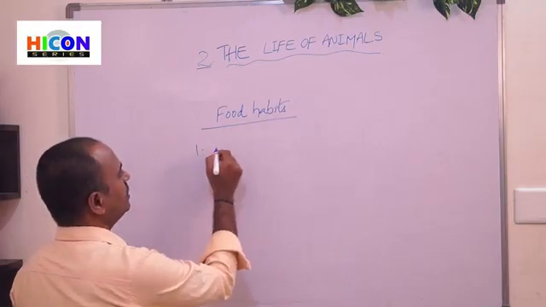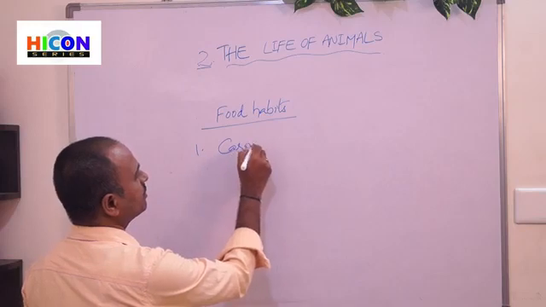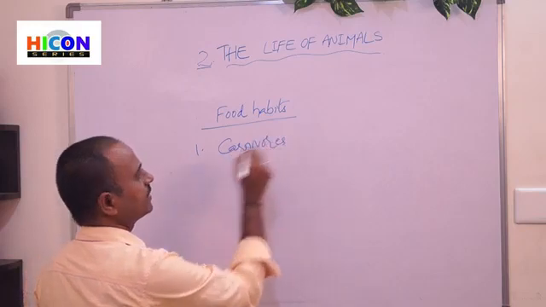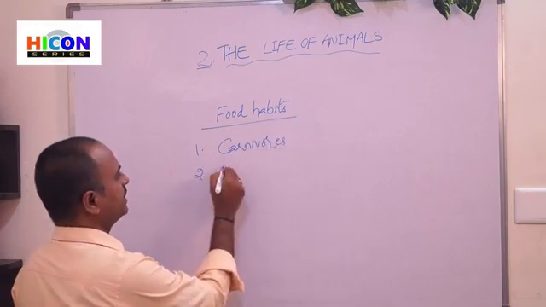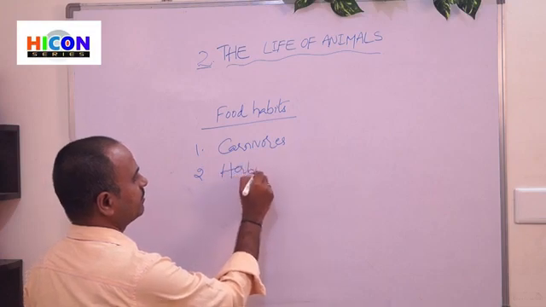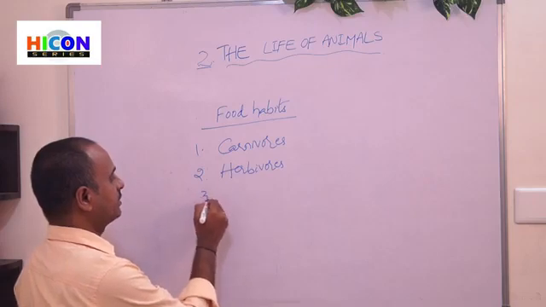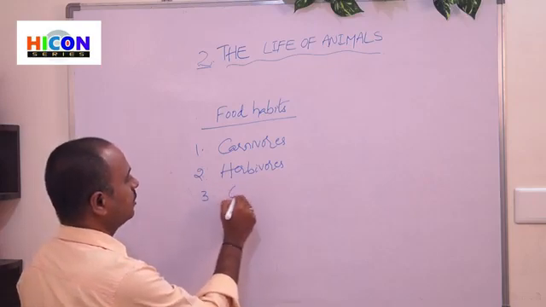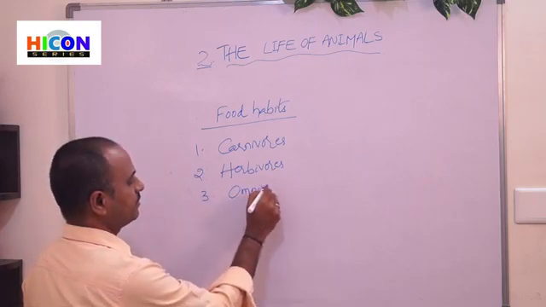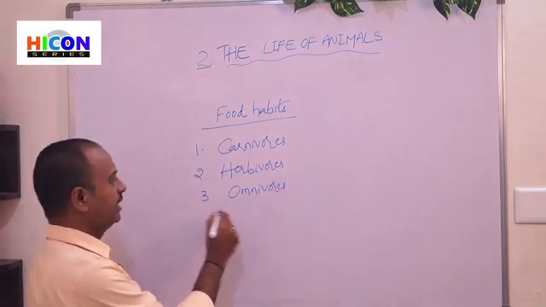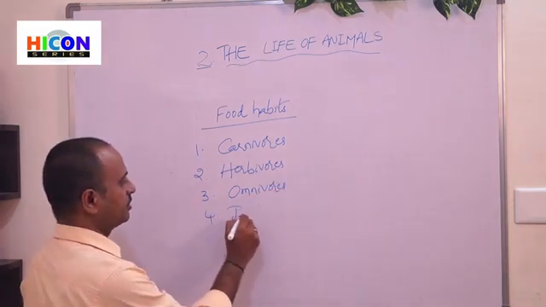They are first carnivores, the second type is herbivores, the third type is omnivores, and the fourth type is insectivores.